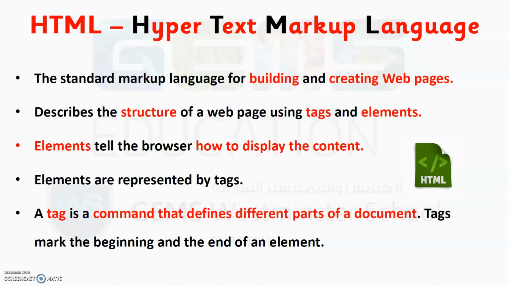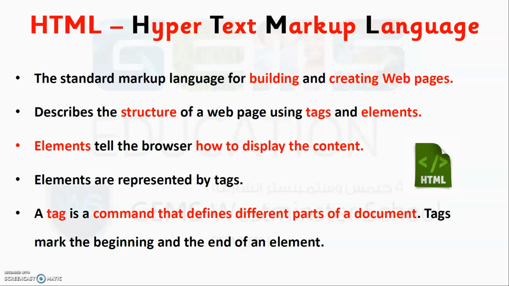Elements tell the browser how you have to display the content or where you have to display it. Then what is an element? Elements are represented by tags. Then what is a tag? A tag is a command that defines different parts of a document. Tags mark the beginning and the end of an element. So a tag is a command that defines different parts of documents.